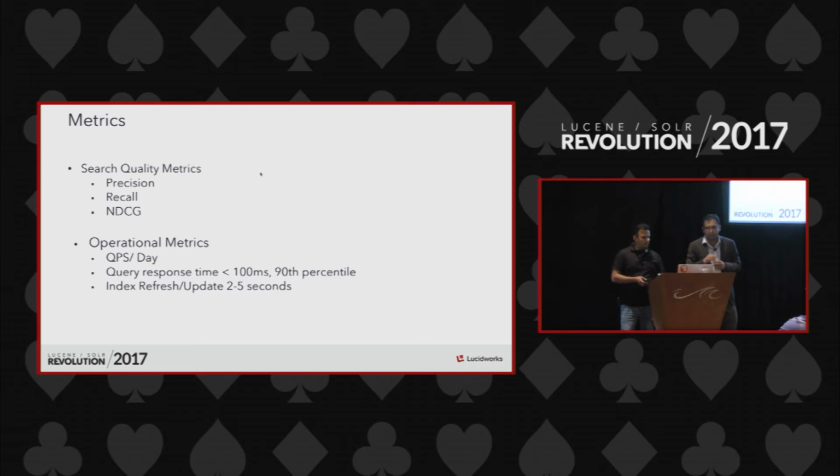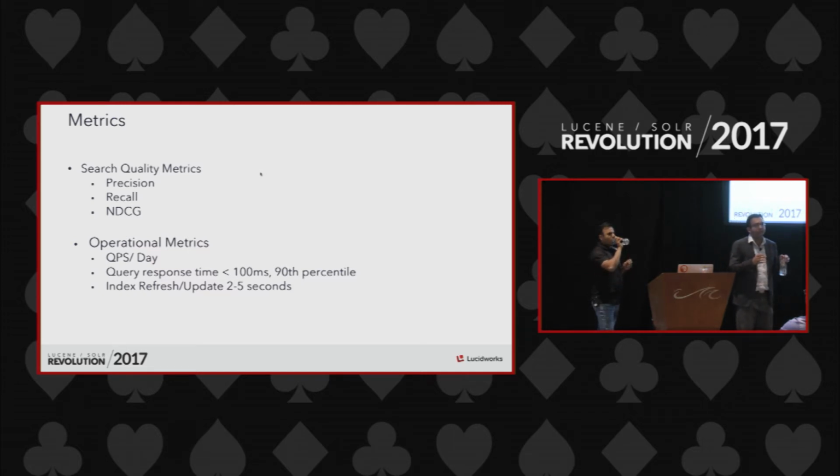Now, how do we measure success? We don't know whether we are really being successful in our quest, right? So the typical standard search metrics get applied here: precision, recall, and normalized discounted cumulative gain. Our goal with each one of these metrics is to get them closer to 1. For NDCG scoring, we employ a team of human graders.